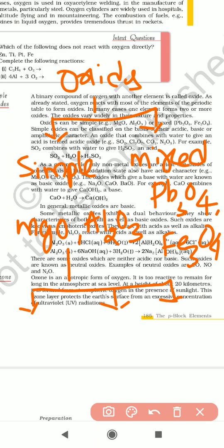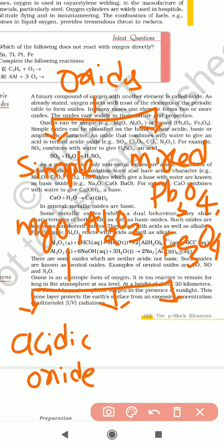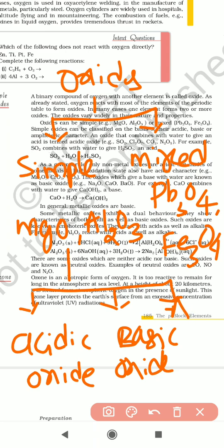The three types are acidic oxides, basic oxides, and amphoteric oxides.